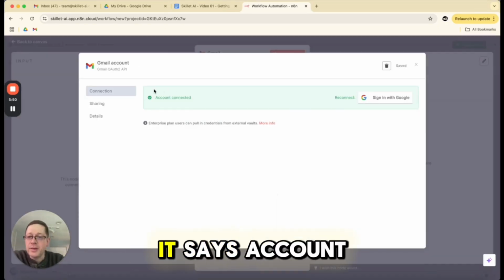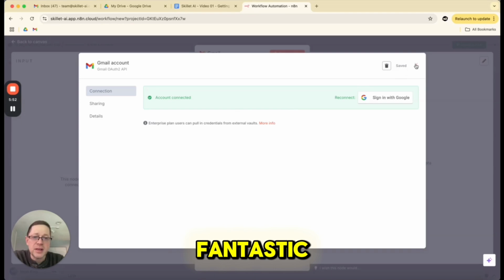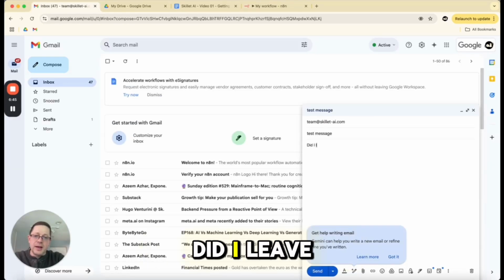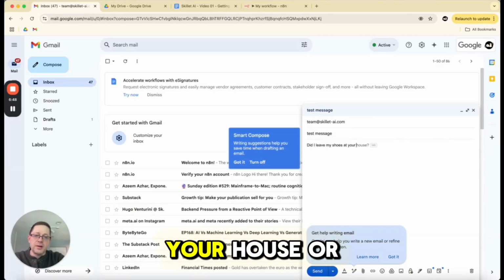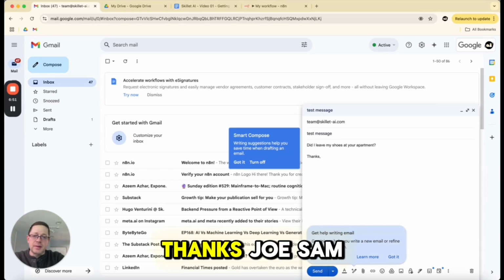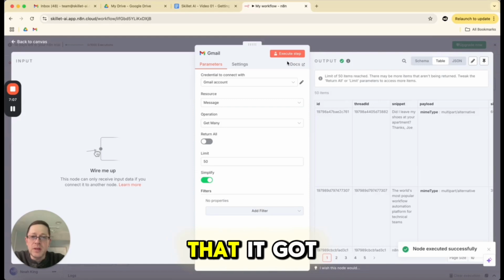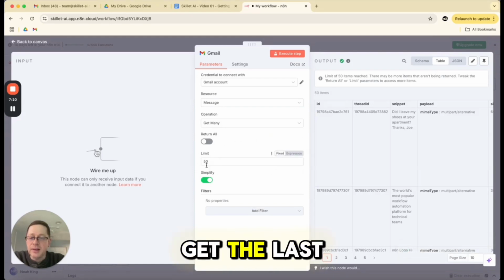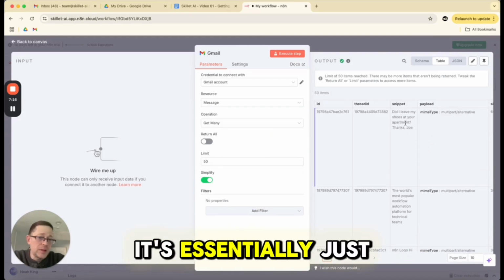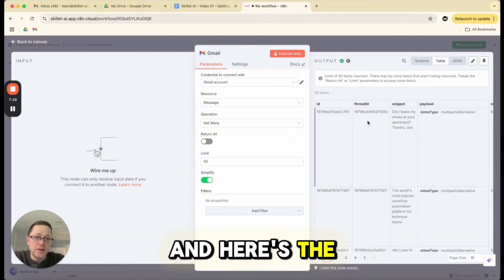How do I know it's working? Now it says account connected. This is green. Fantastic. Okay, test message. Did I leave my shoes at your house or your apartment? Thanks. Joe. Send. And let's see if this gets picked up. Execute step. So you can see that it got 50. Why? It said get the last 50. In this case, it's essentially just getting the previous 50 and here's the first one that I got.